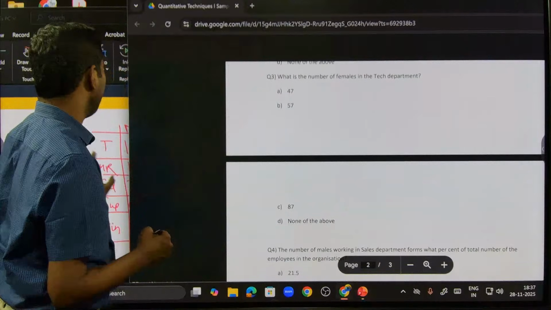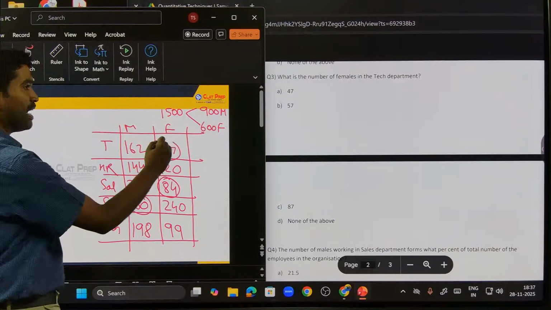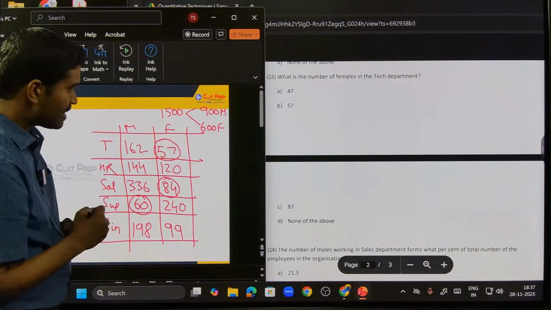What is the number of females in the tech department? Females in the tech department, we already have that readily, 57, right?